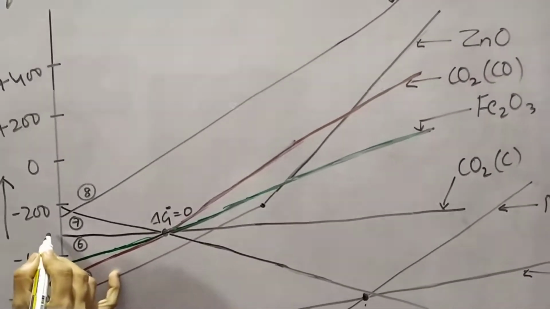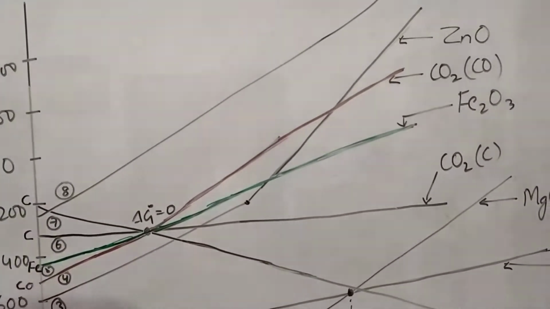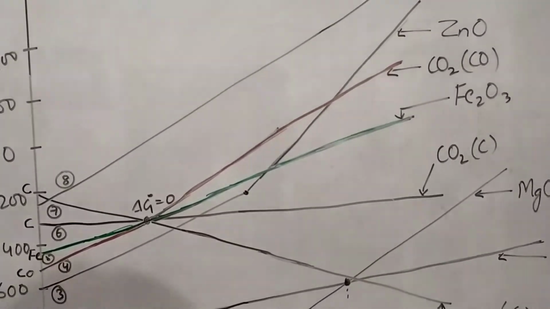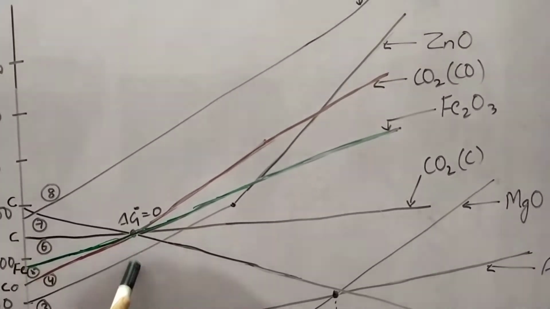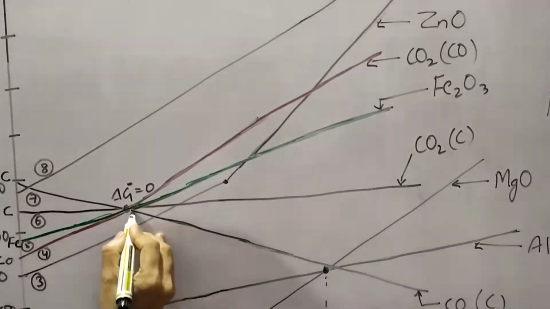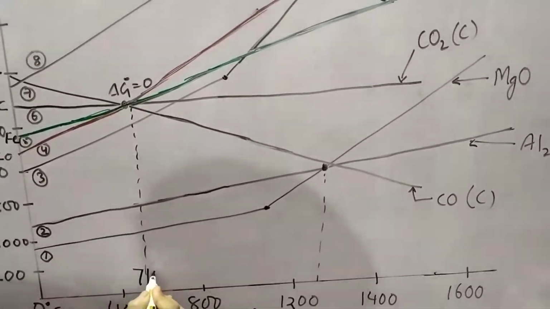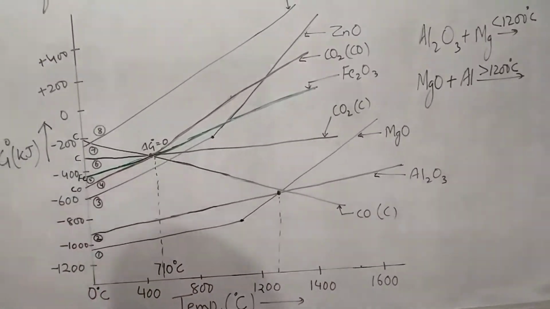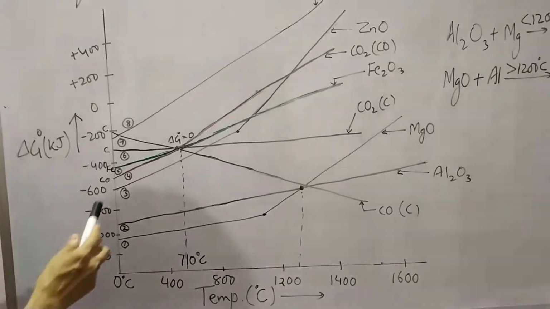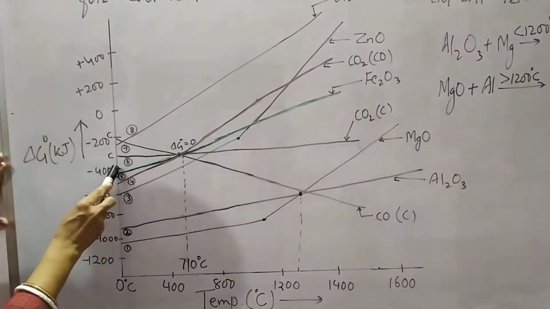This black is for carbon, and this black is also for carbon. If you observe plots 4, 5, 6, 7, below about 710 degrees centigrade you can see carbon monoxide is below and iron oxide is up.